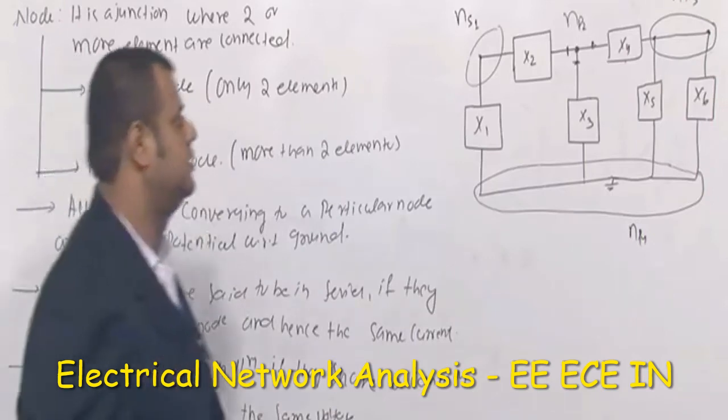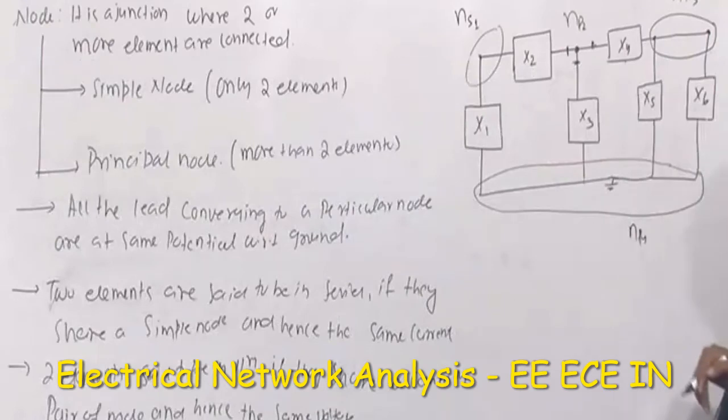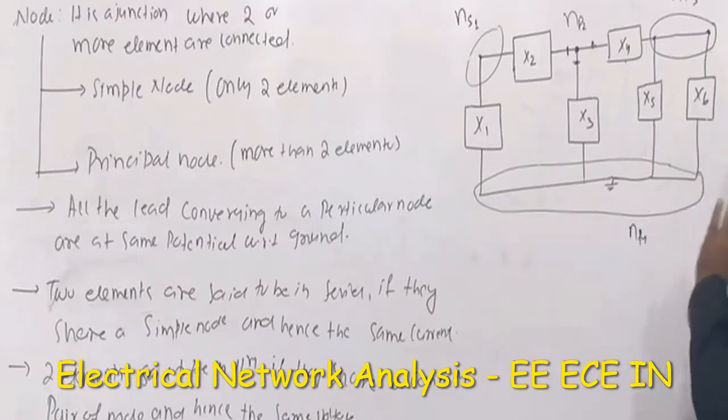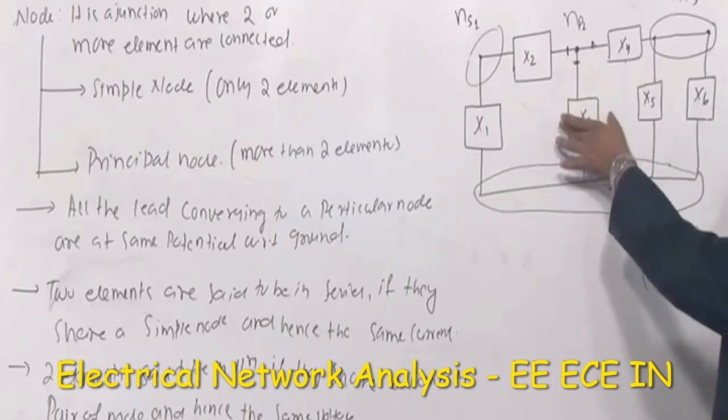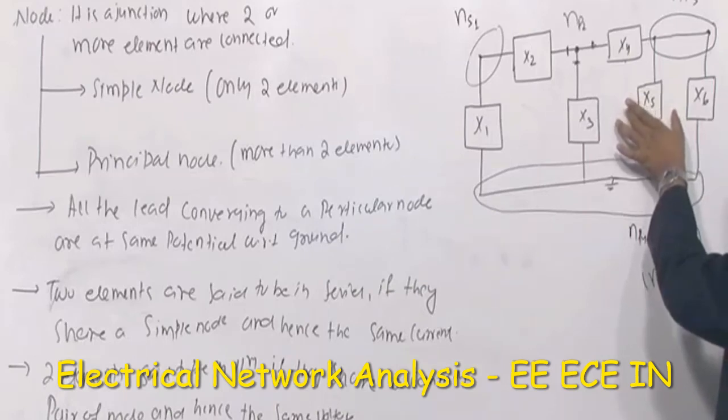What is the meaning of this? Obviously you can say here x5 and x6 are connected in parallel. You see this definition: two elements are said to be in parallel if they share a common pair of nodes. That is, these two elements x5 and x6 share a common pair of nodes. What is the node pair? That node pair is nothing but NP3 and NP4, and hence the voltage is the same. In other words, if this voltage is 2 volt and this voltage is 2 volt, you cannot say that these two are in parallel. You don't say that when the voltage is the same, they are in parallel.